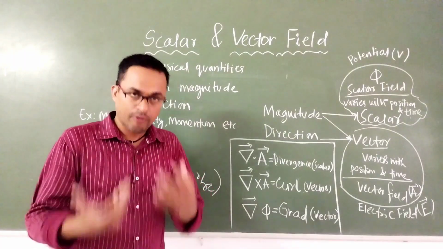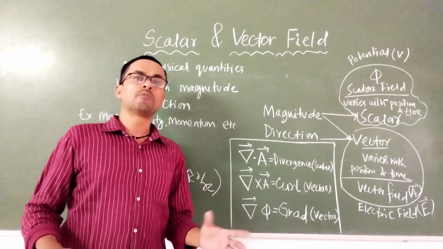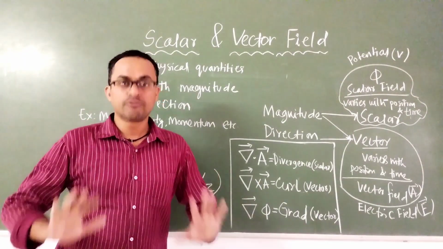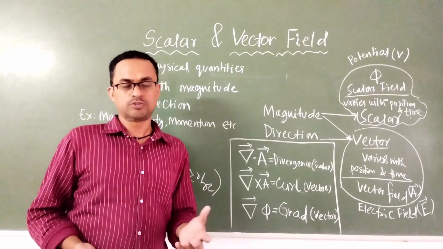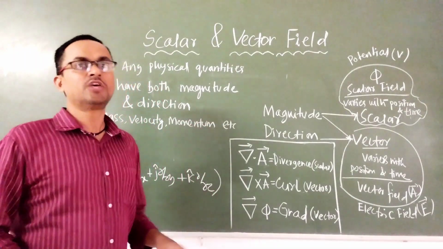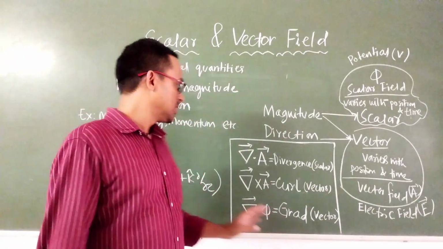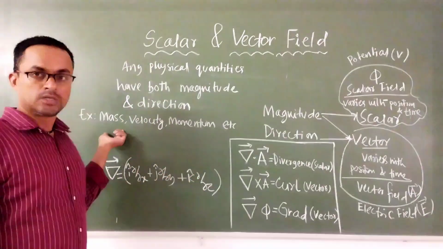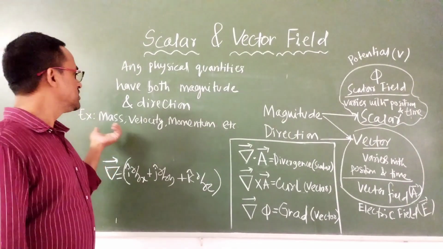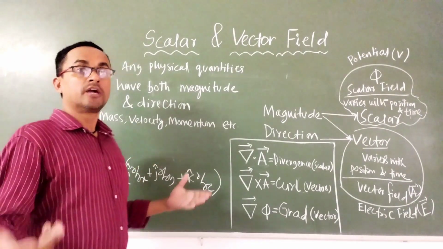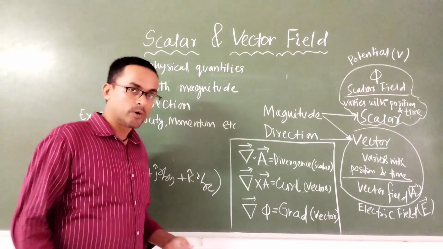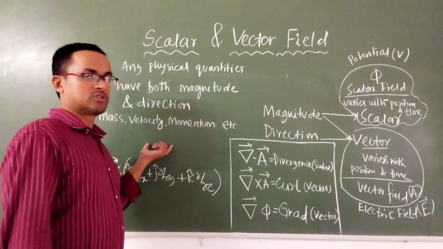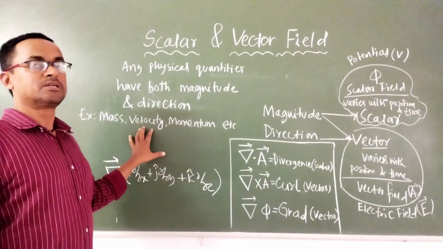Whatever quantities we are able to see or measure, we can quantify these things. These are called physical quantities. Which materials you can touch, you can feel, you can measure, these are the physical quantities. The examples are mass, velocity, momentum. You can measure the mass 5 kg, 10 kg, 15 kg, therefore it is a physical quantity. Velocity, you can say 5 meter per second or 10 kilometers per hour. That means you are measuring distance versus time. Distance by time is velocity. It is a measurable quantity.